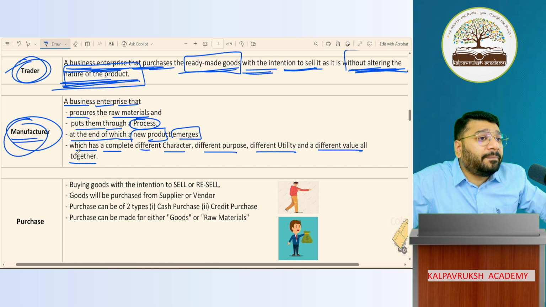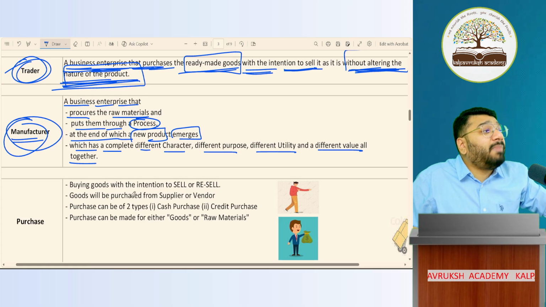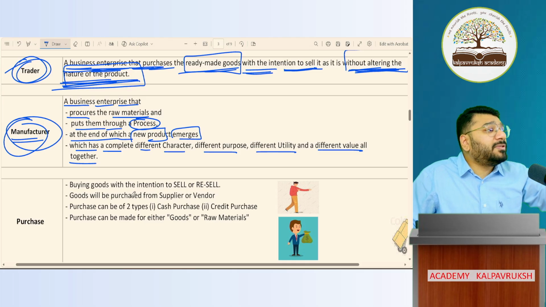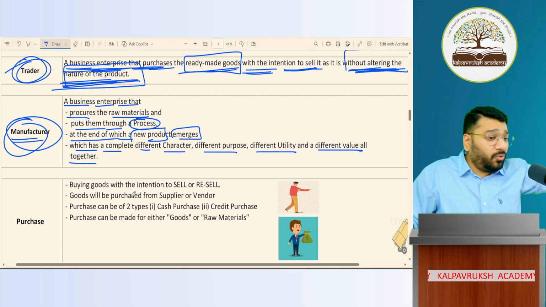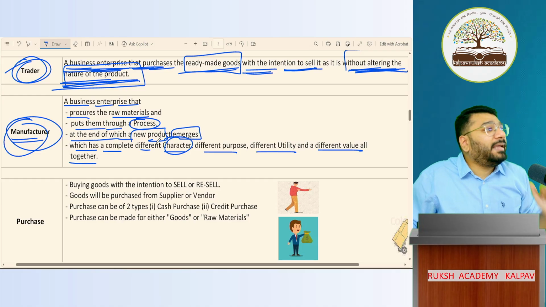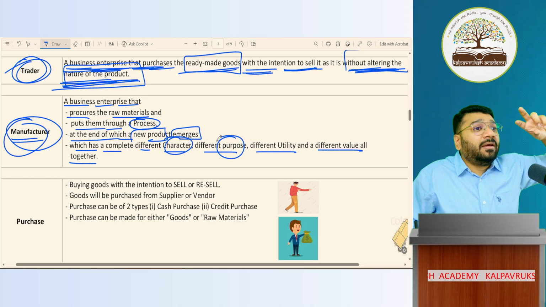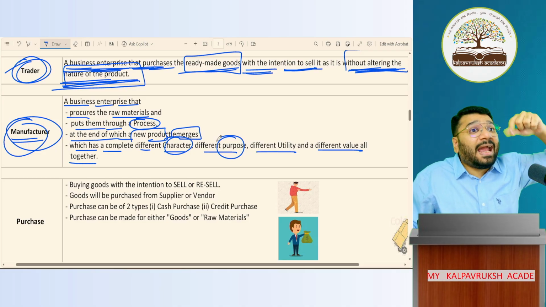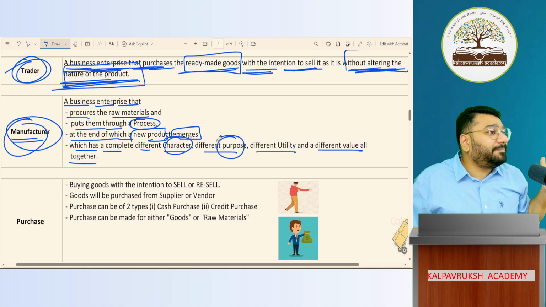Are we clear or not? Before you manufactured the cake, all the ingredients, all the raw materials, were referred to by different names. Baking soda, baking powder, and so on. That had a different character. After manufacturing, the cake had a different character. Before manufacturing, those ingredients had different purposes. After manufacturing, this cake had a different purpose. I'm using it for my birthday.